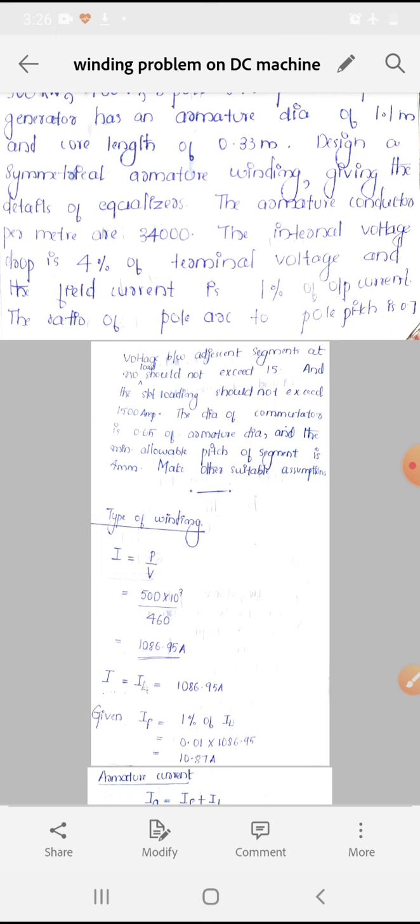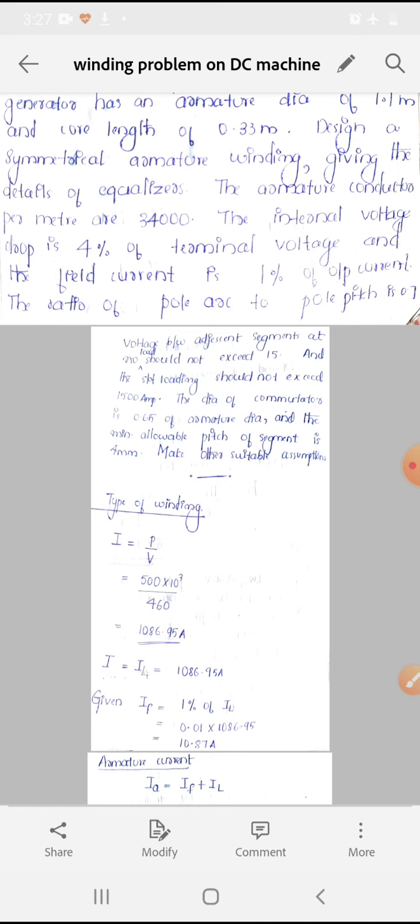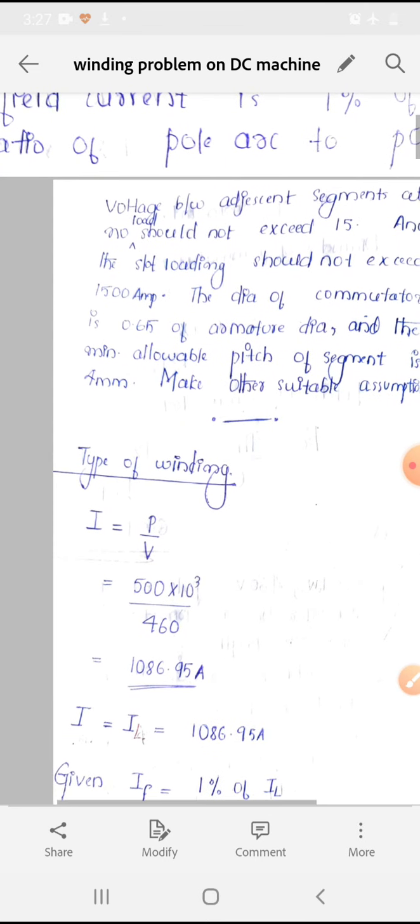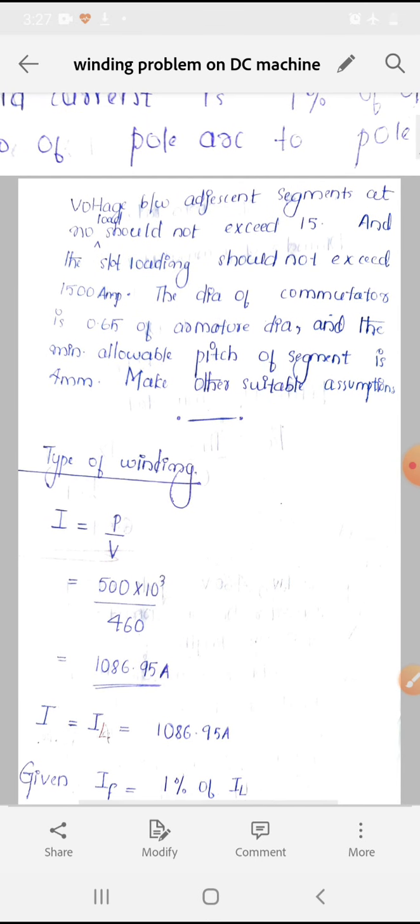The armature conductor per meter are 34,000. The internal voltage drop is 4% of terminal voltage and the field current is 1% of output current. The ratio of pole arc to pole pitch is 0.7. Voltage between adjacent segments at no load should not exceed 15, and the loading should not exceed 1500 ampere. The diameter of commutator is 0.65 of armature diameter and minimum allowable pitch of segment is 4 mm.